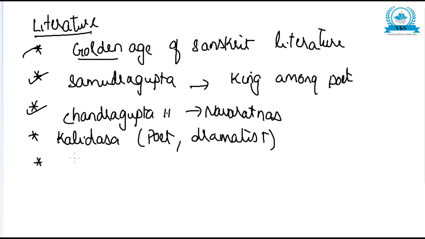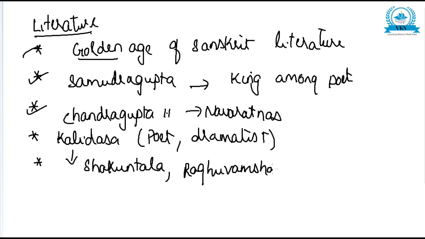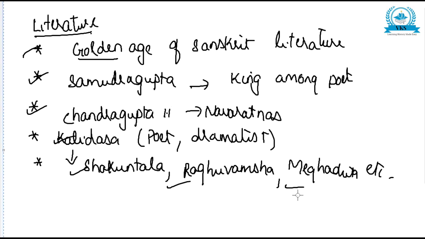Some of the important works of Kalidasa are Shakuntala, his most important work, then Raghuvamsha, Meghaduta, etc. So Kalidasa was the most important poet and dramatist of ancient India. All these were the contributions in the field of literature.